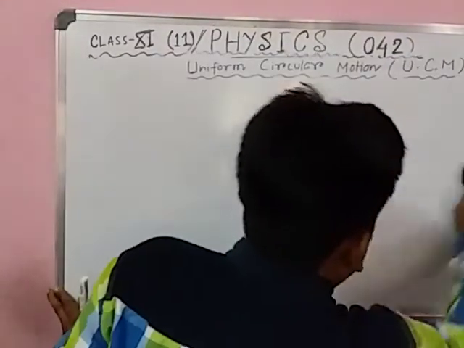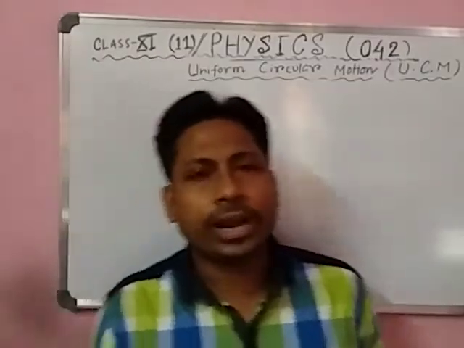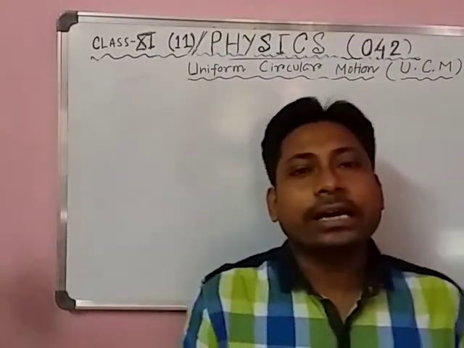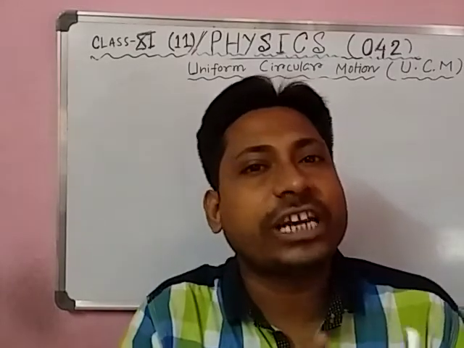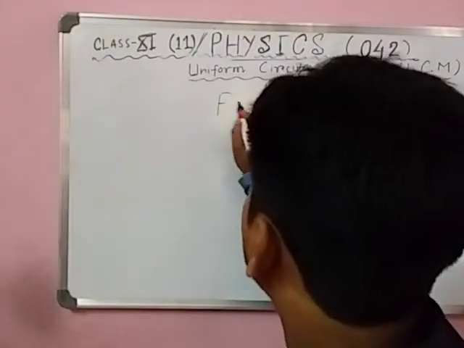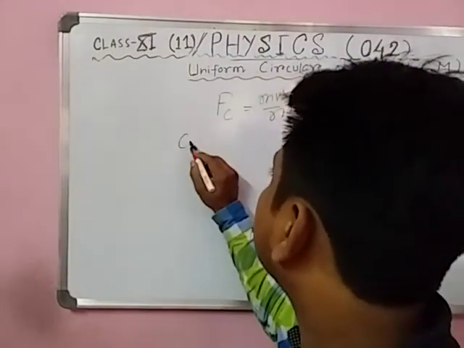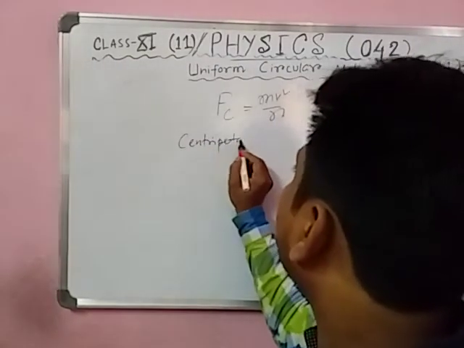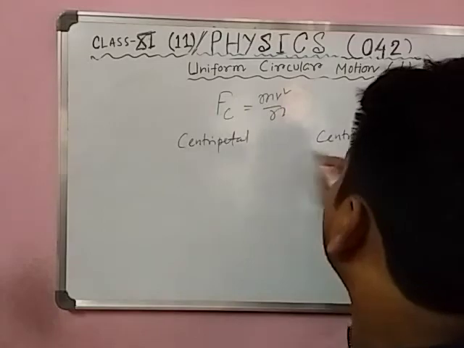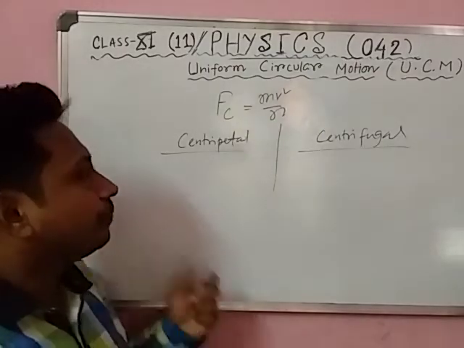Now students, our next topic is, what are the differences? You know there are two types of force. Whenever a body is revolving in a circular path, two types of force are involved. Number one is called centripetal force. Number two is called centrifugal force. Both forces have the formula mv square by r. What are the differences between centripetal and centrifugal?